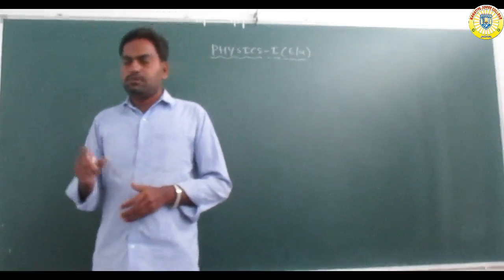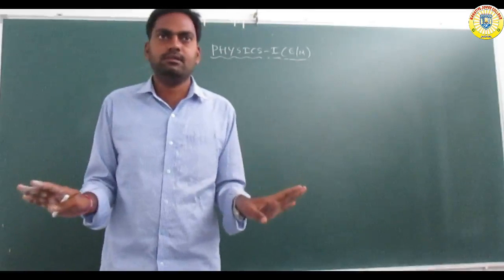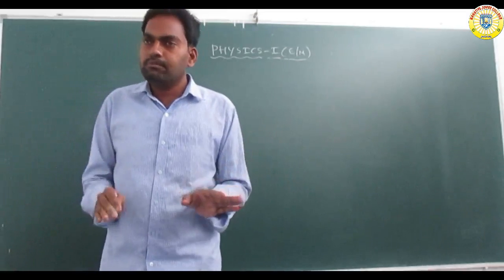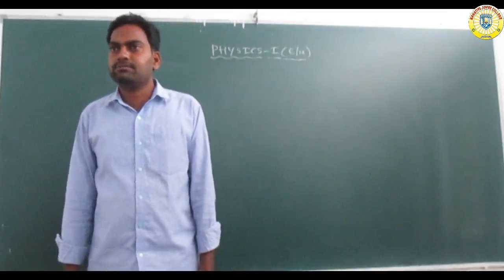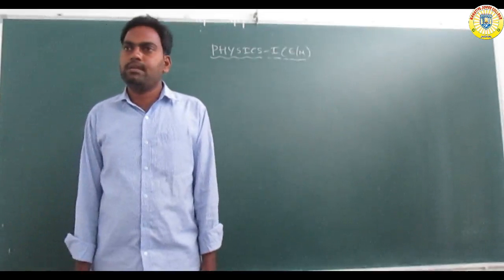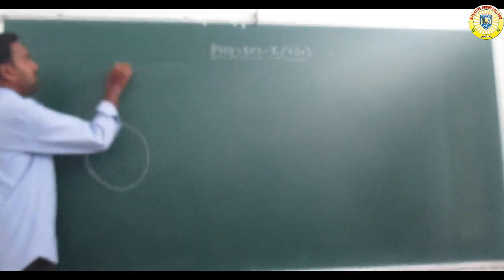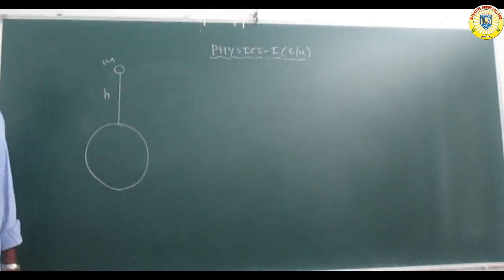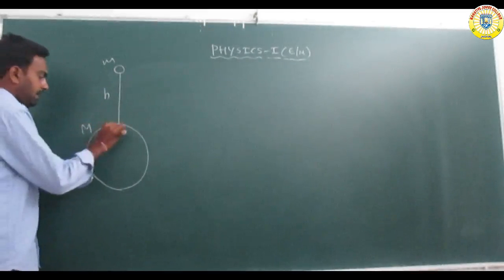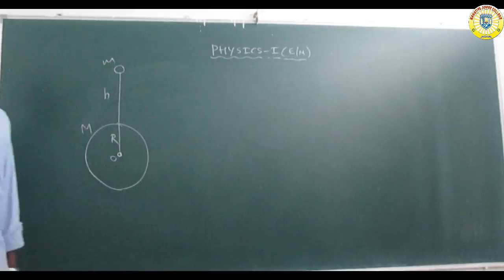For example, before, the body was placed on the surface of the Earth. Now the body is taken to some height h from the surface of the planet. The body of mass m is placed at a height h above the surface of the Earth, and the Earth has mass M and radius R. O is the center of the Earth.